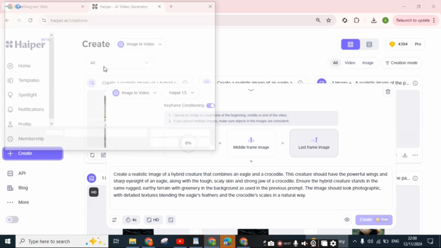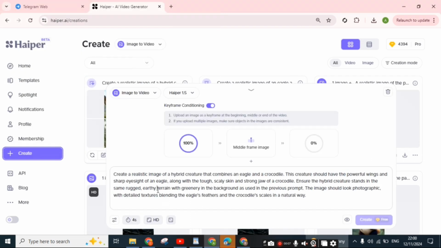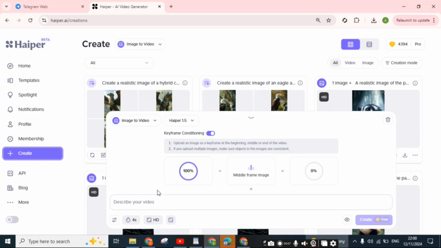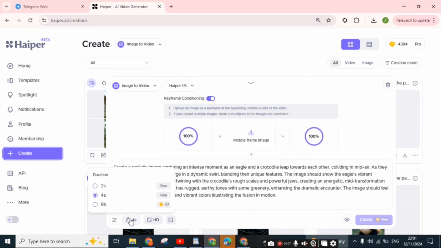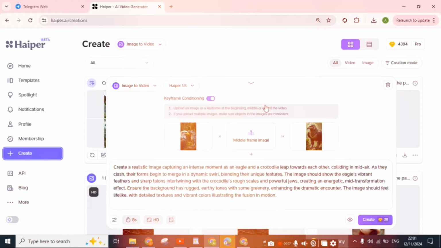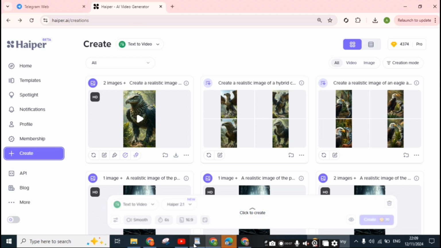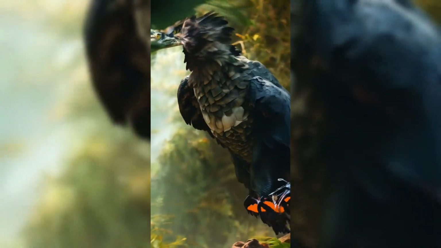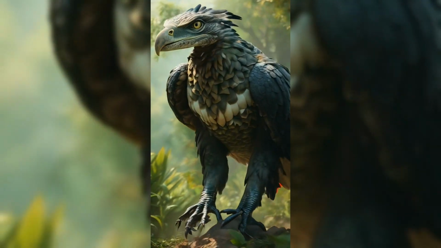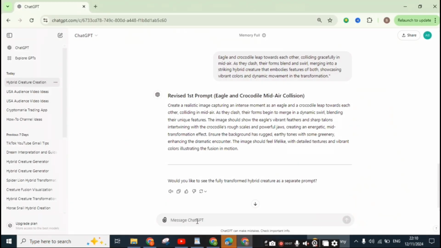The second image, which is the final hybrid. That is it. Now paste the prompt and choose the seconds, which is 8 seconds. Choose 8 seconds. Then click on create. Going for generation. Done. Here is the final result. That's so nice.